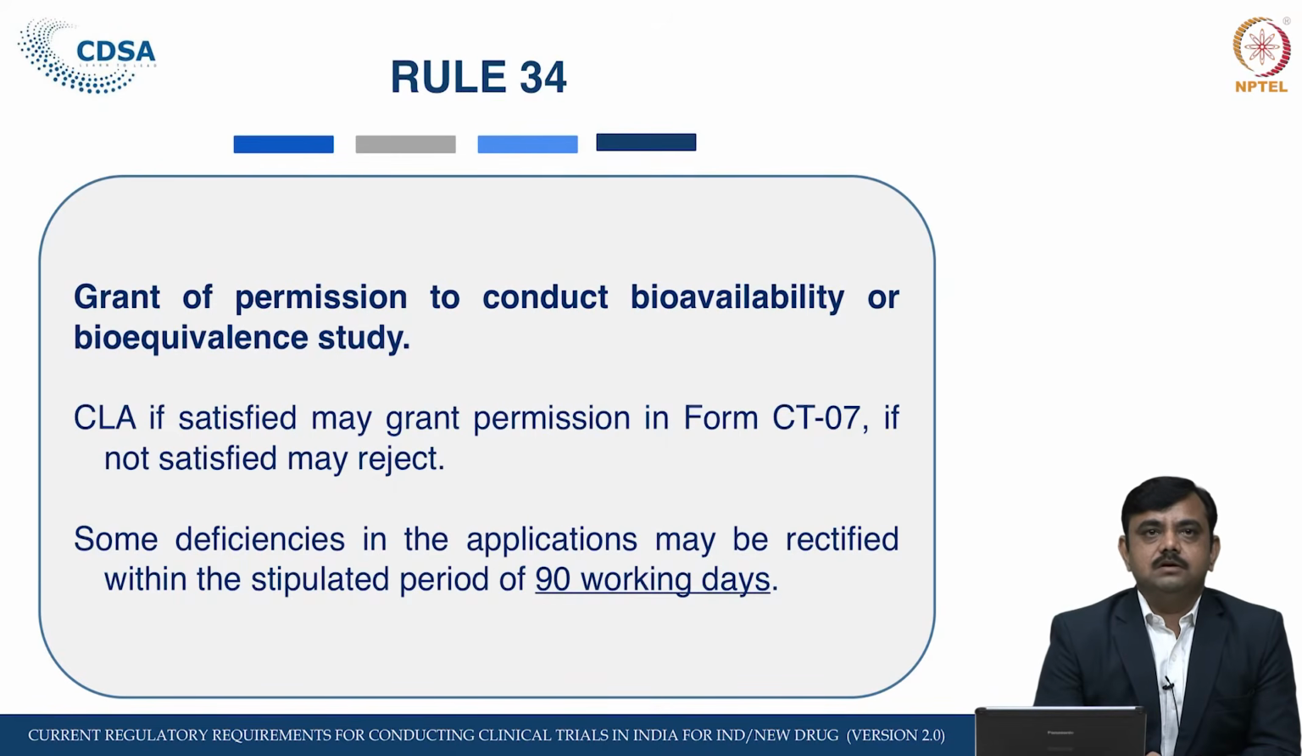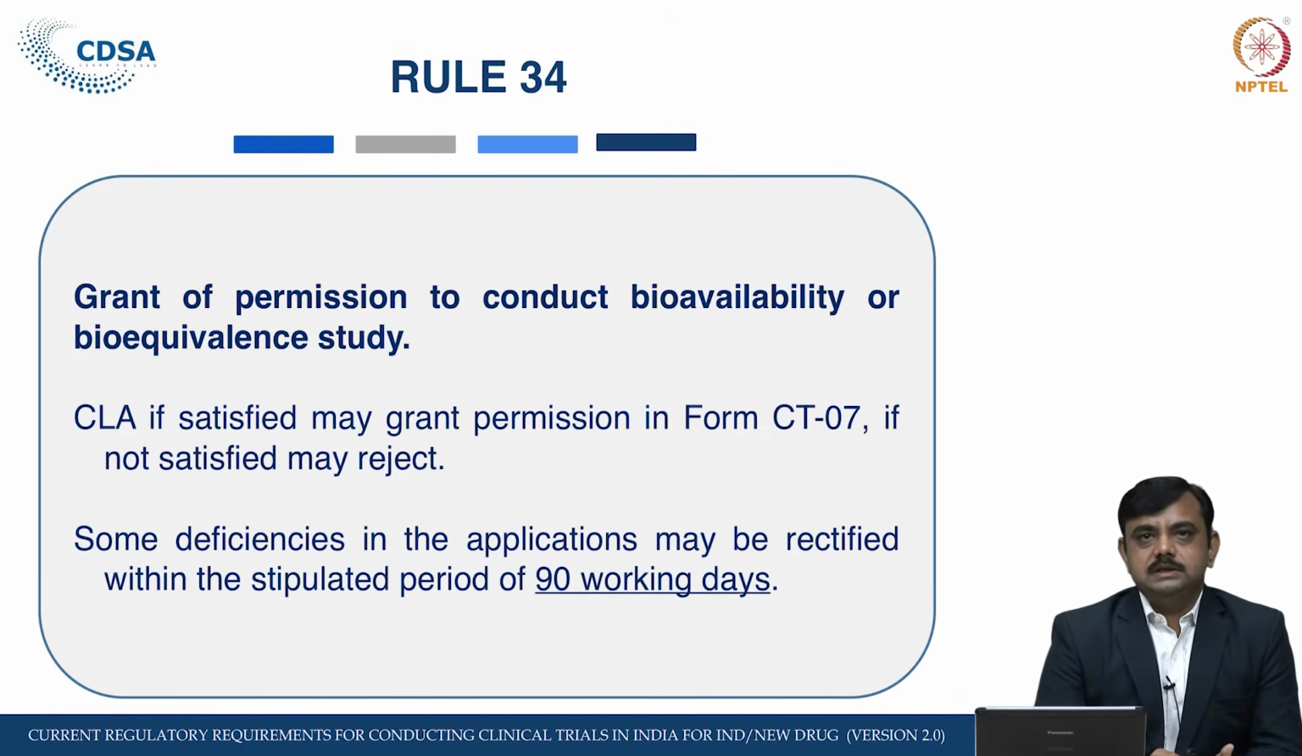Rule 34 is the grant of permission to conduct bioavailability study and bioequivalence study. We have seen the conditions for the clinical trial also. These are also more or less similar conditions that the applicant has to follow after getting the permission from the Central Licensing Authority. So, the Central Licensing Authority, after scrutiny of documents furnished in application Form CT5, if satisfied, grants permission in Form CT7. If it is related to the bioavailability and bioequivalence study, then the permission is in Form CT7. If it is related to the clinical trial, it is in CT6.